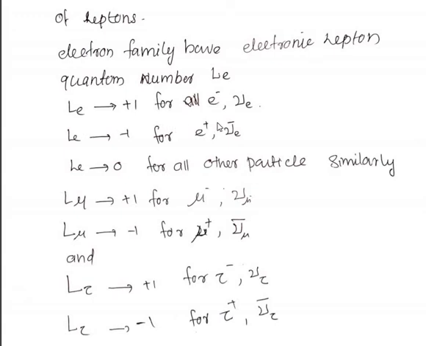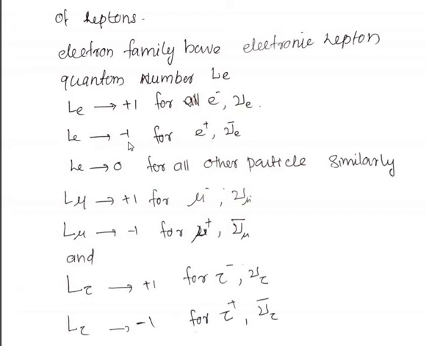That means for electrons and electron neutrinos, Le, the electronic lepton number, is +1, and for its antiparticles, that is the positron and the electronic anti-neutrino, the lepton number is equal to -1.